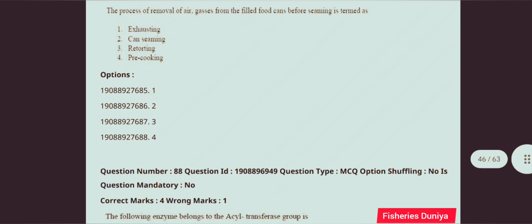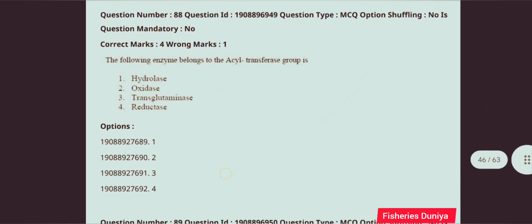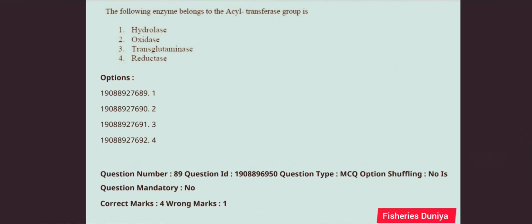Next question. The process of removal of air gases from the filled food cans before seaming is termed as. So this question is correct answer is option number 1, exhausting. Next question. The following enzymes belong to the acyl transferase group is.